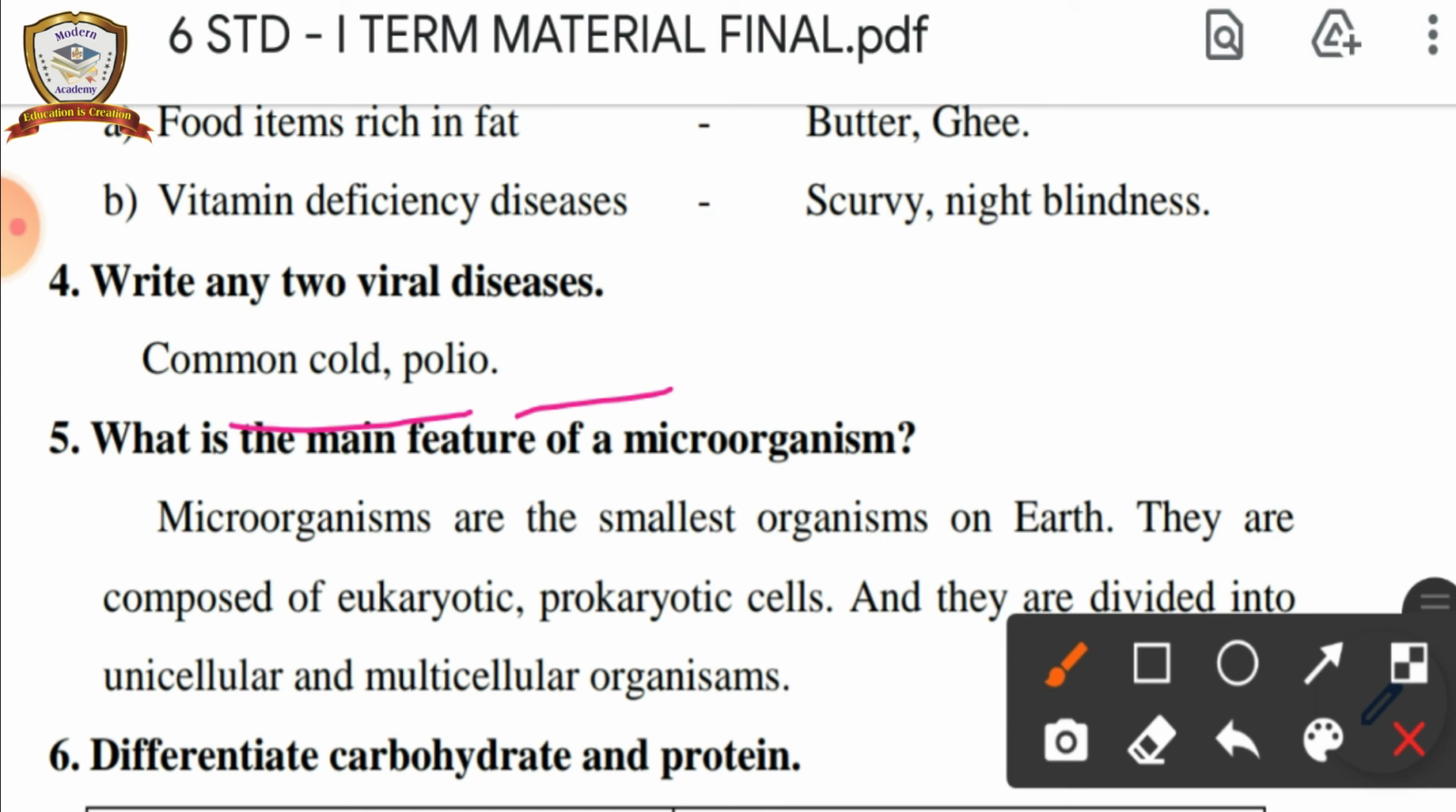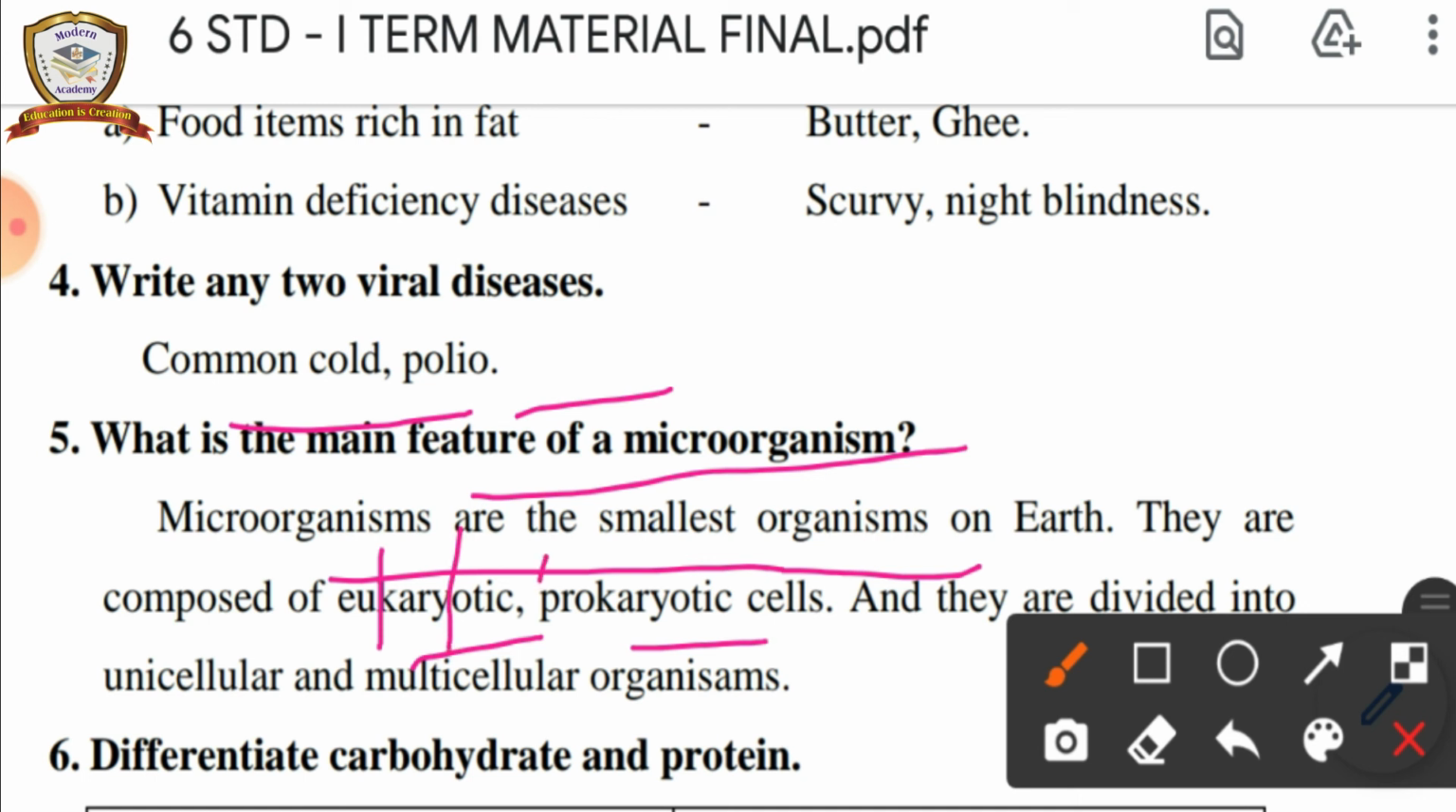So listen carefully. What is the main feature of the microorganism? Microorganisms are the smallest organisms on earth. They are composed of eukaryotic and prokaryotic cells. If you feel this spelling is tough, kindly divide the word into many parts. Eukaryotic, prokaryotic. Like that only you have to divide the word into many parts.